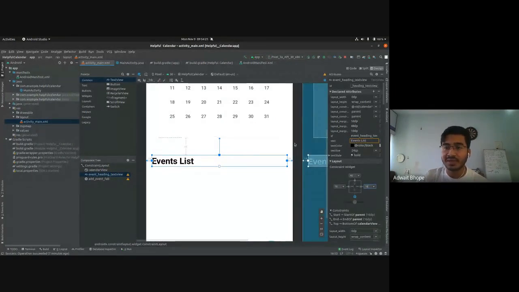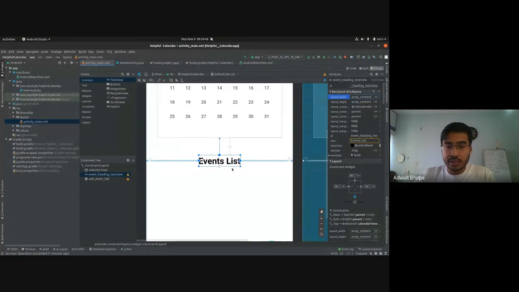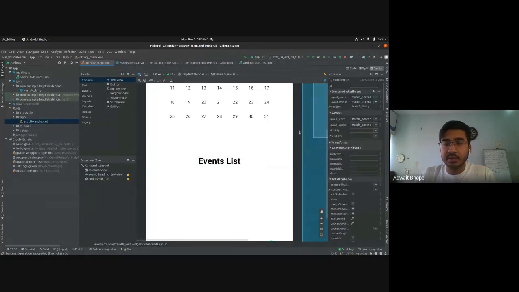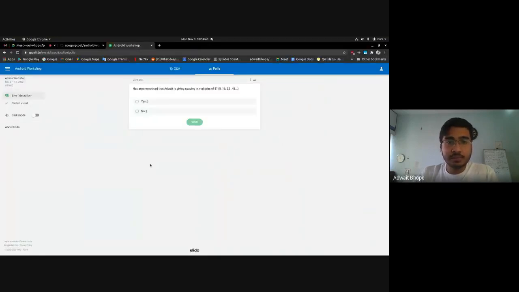I'm sorry if I'm using the exact same terms, but it's kind of self-explanatory. So it is trying to expand and reach these edges while keeping this space 16 dp. Right now we don't want match constraint, we want wrap content so that it comes at the center and the width is exactly equal to this events list. I hope that makes it clear.